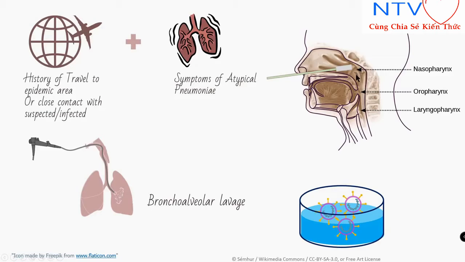We can take a sample from the nasopharynx or oropharynx, inserting the swab from the nose or from the mouth. So it could be a nasopharyngeal swab or an oropharyngeal swab, right? So a sample can be taken by bronchoalveolar lavage or by nasopharyngeal or oropharyngeal swab. Of course, the first method is less convenient but more accurate, while this method is more convenient but less accurate, right? So let's move forward.